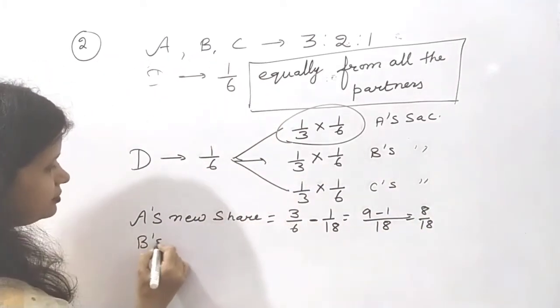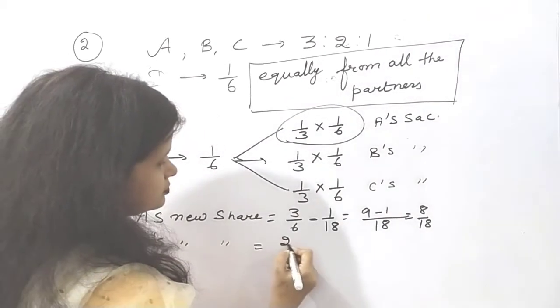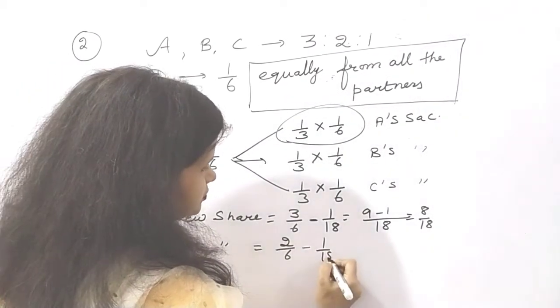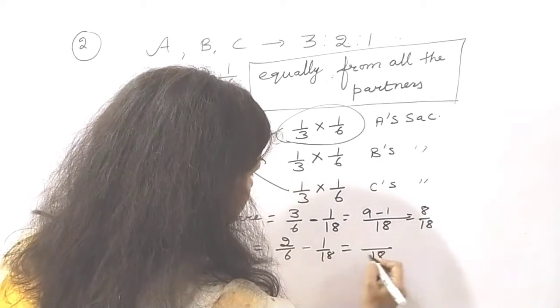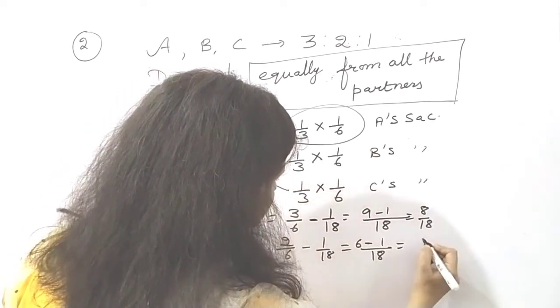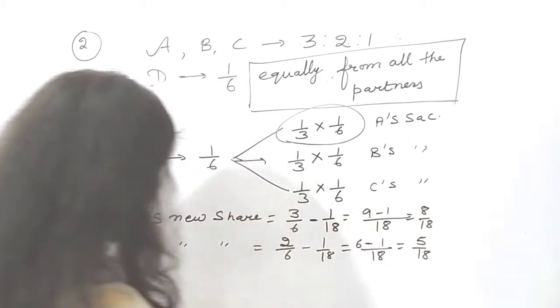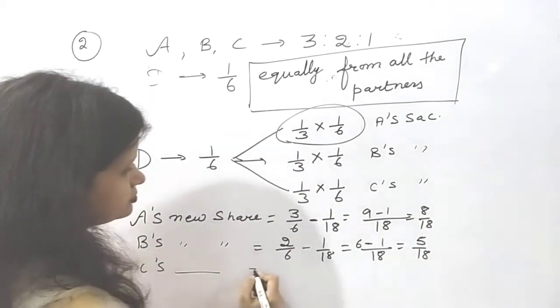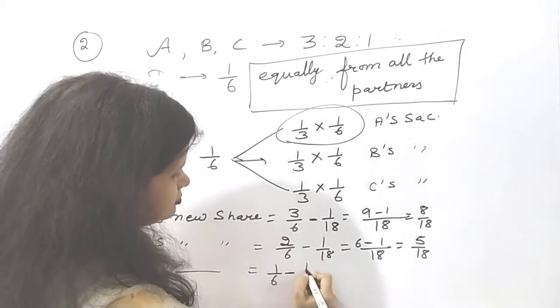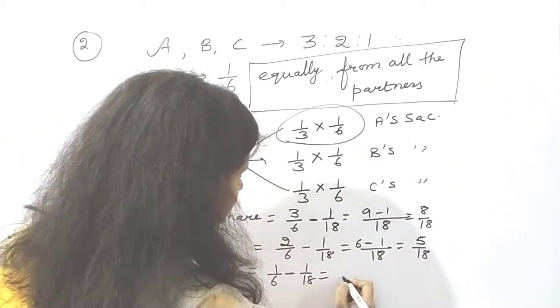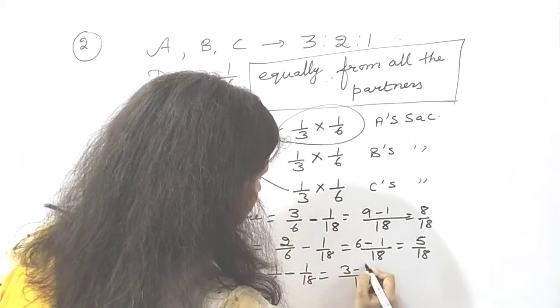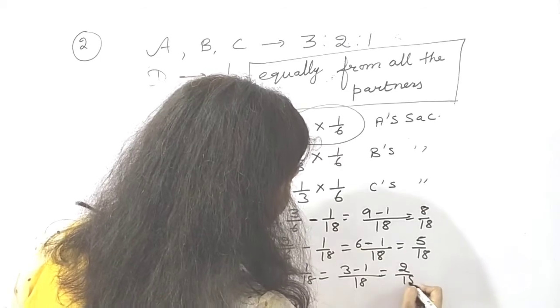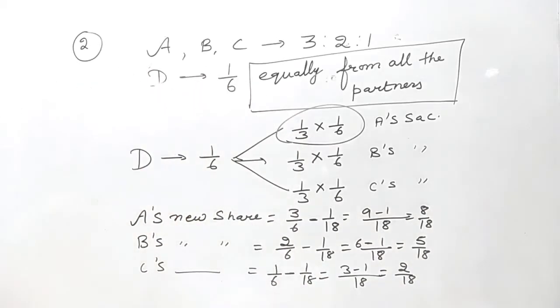Similarly for B, it will be 5/18. For C, 2/18. Then you can equate all the 4 partners.